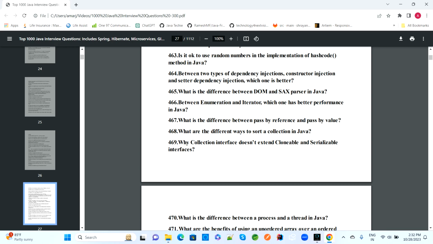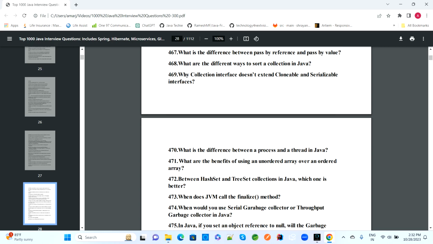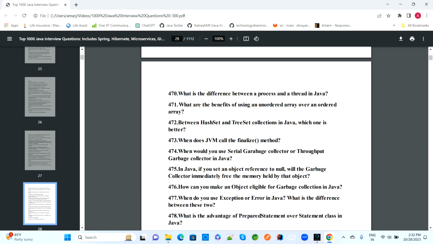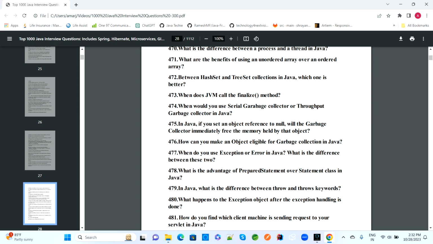What are the different ways to sort collections? Why does the Collection interface not extend the Cloneable and Serializable interfaces? What is the difference between a process and a thread in Java? What is the benefit of using an unordered array over an ordered array? Difference between HashSet and TreeSet collection in Java.